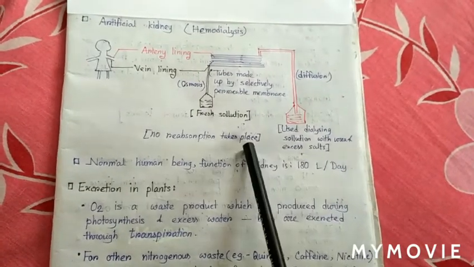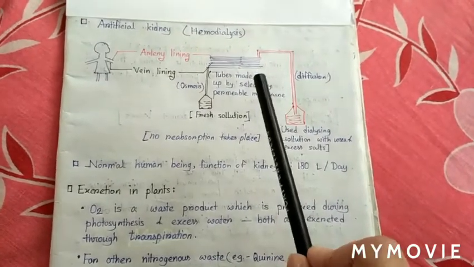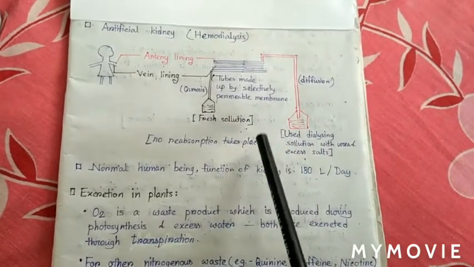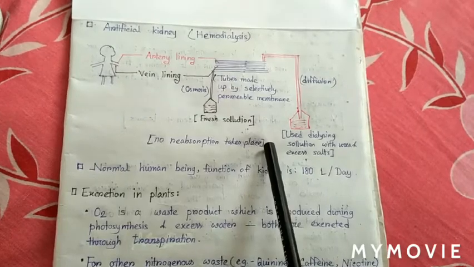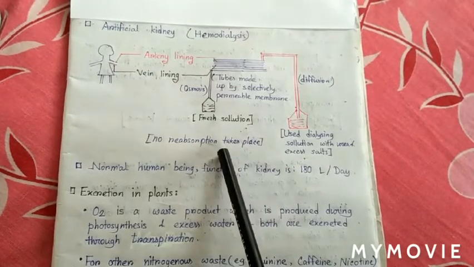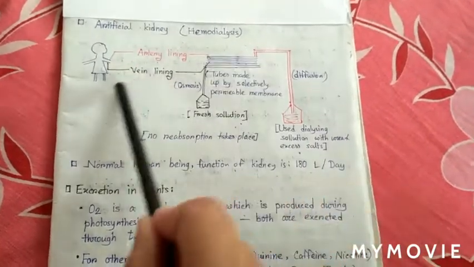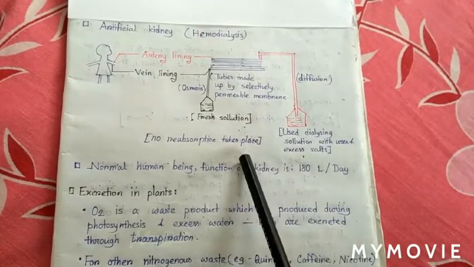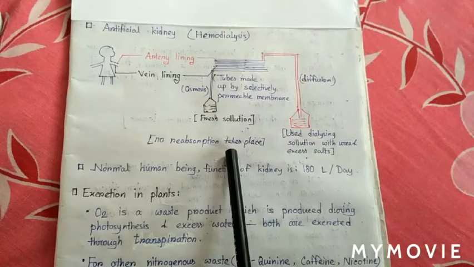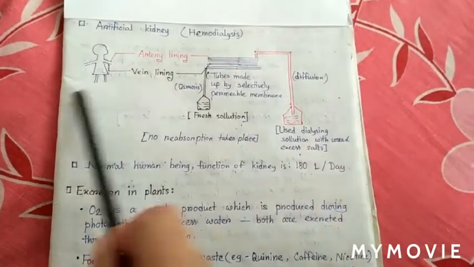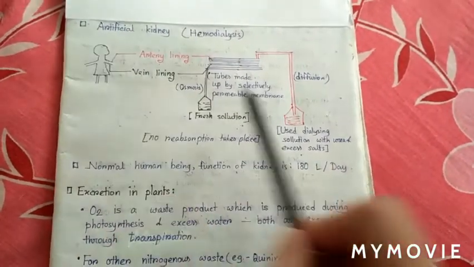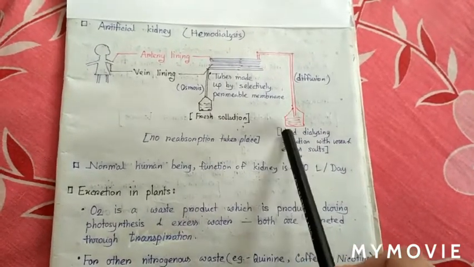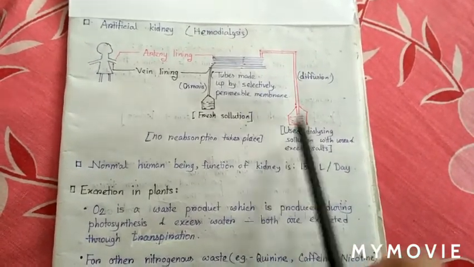What is the difference between the artificial kidney and natural kidney mechanism? Our natural kidney has reabsorption power, but the artificial kidney doesn't have a reabsorption procedure, meaning here only in and out is available, but there is no place for reabsorption.